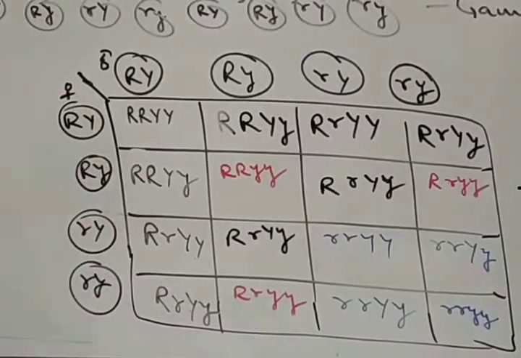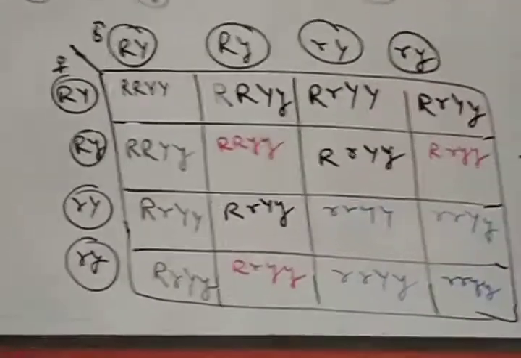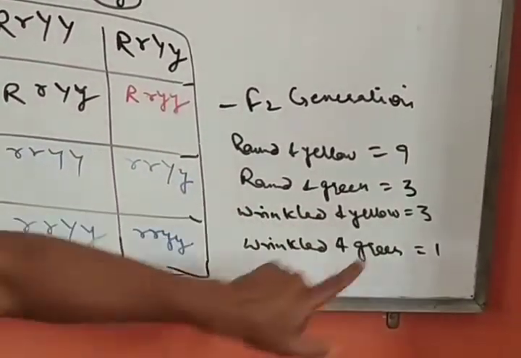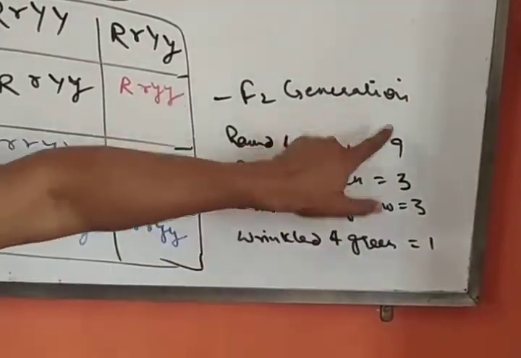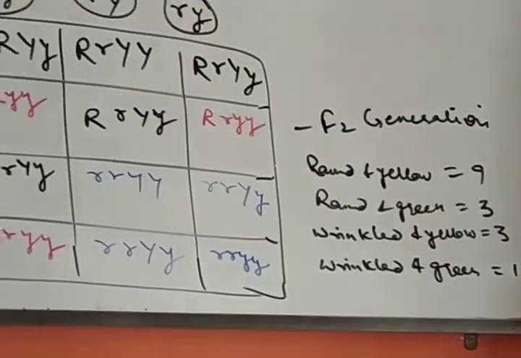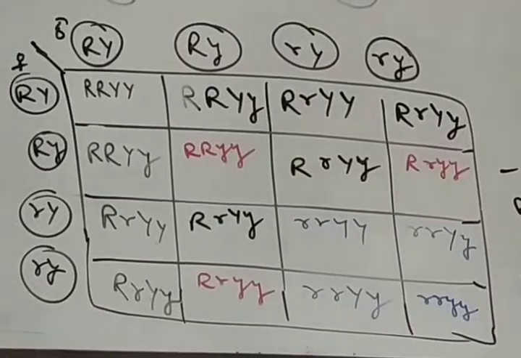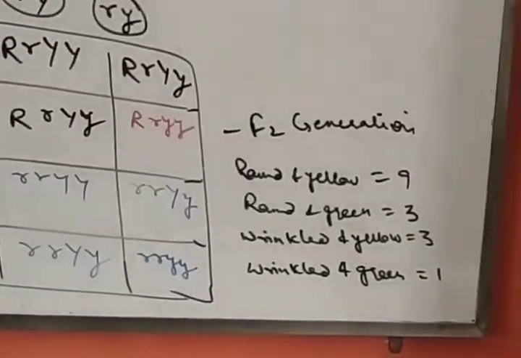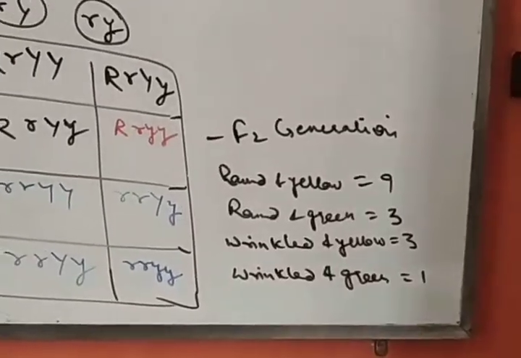In the F2 generation, four types of plants were produced: round and yellow, round and green, wrinkled and yellow, and wrinkled and green, in a 9:3:3:1 ratio. Although it was expected that in the F2 generation the phenotype would be 3:1, four different types of phenotype were produced in 9:3:3:1.